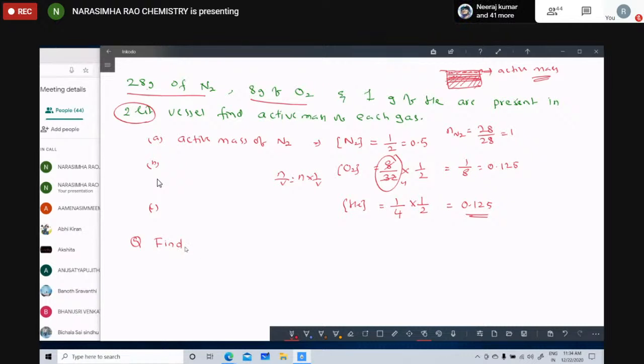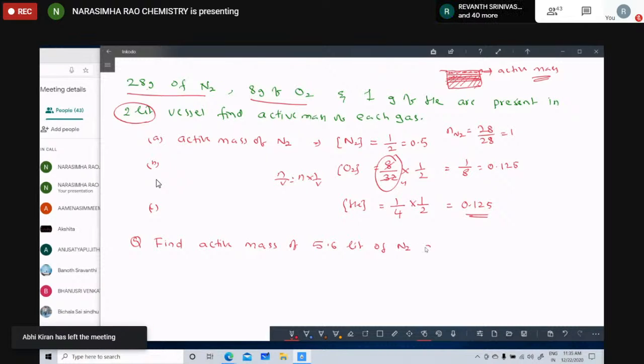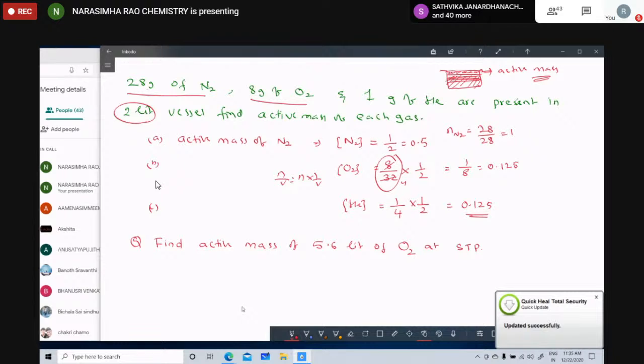Now, children, find the active mass of 5.6 liters of O2 at STP. Can anybody solve this problem? What is the capacity of the vessel, sir? How many liters